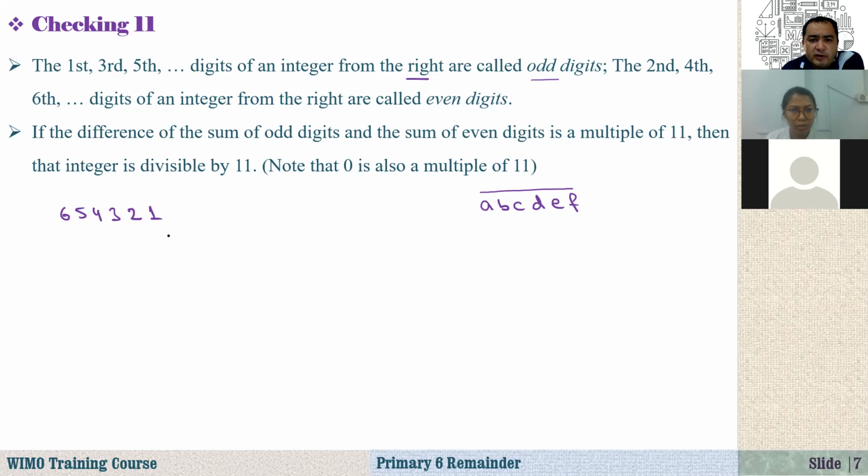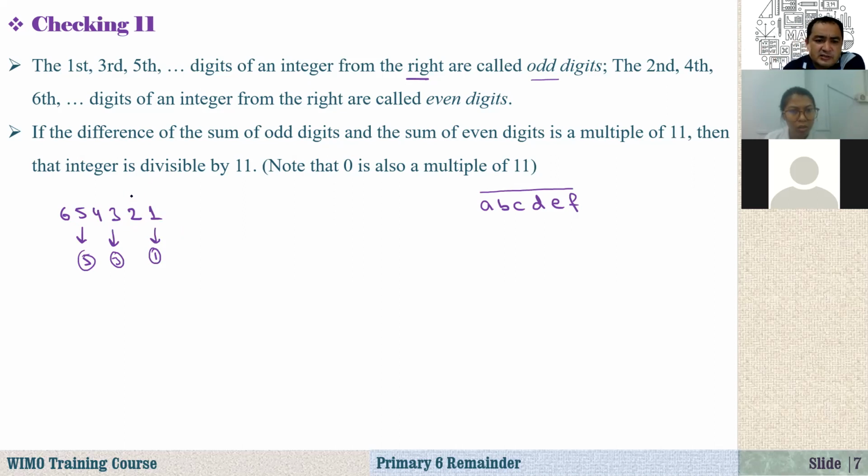From the right, this one is the first, this one is the third, this one is the fifth digit. First, third, and fifth. So we call them odd digits. And how about the numbers standing in the even positions?